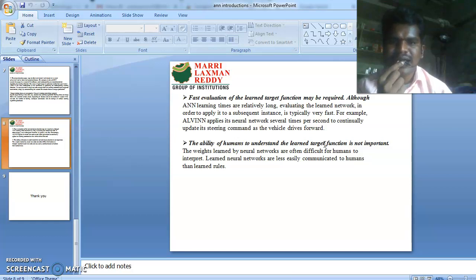And next, the ability of humans to understand the learned target function is not important. The weights learned by neural networks are often difficult for a human to interpret. Learned neural networks are less easily communicated to humans than learned rules.